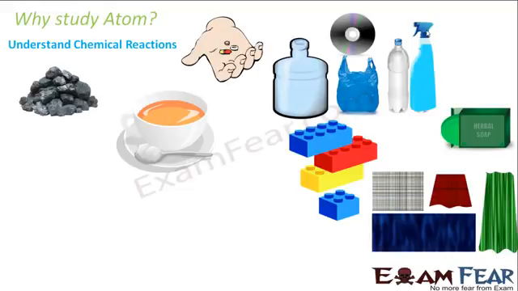So if you are aware of the atomic structure, only then can you understand how the electrons are distributed in an atom, right? If you understand that electronic distribution, then you know the electronic configuration of each element. And once you are aware of the electronic configuration, you can understand the various chemical reactions which take place, because everything that happens around us is nothing but different kinds of reactions taking place.